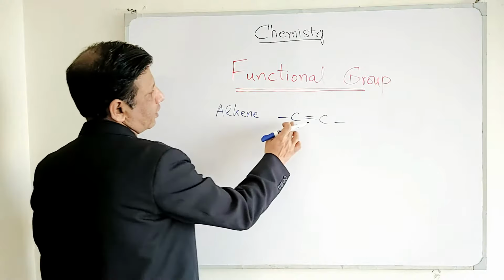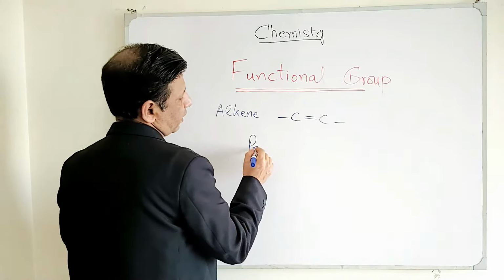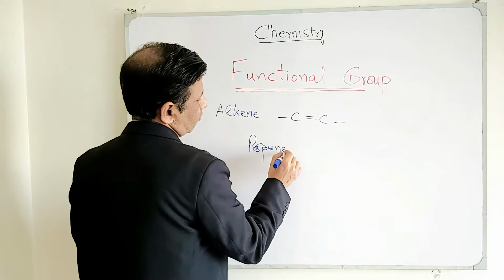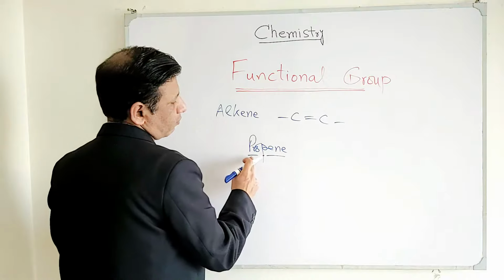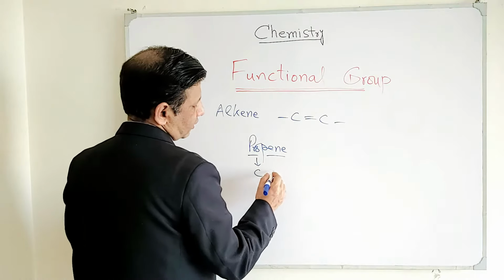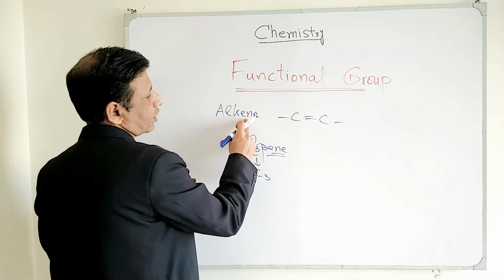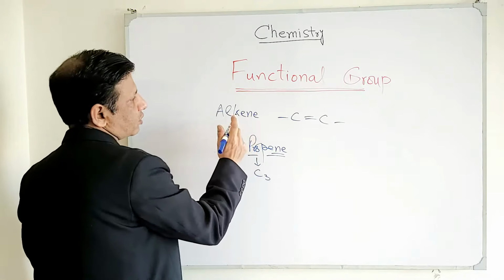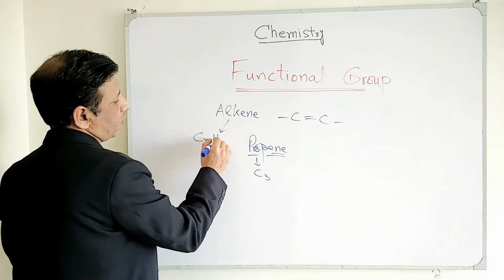So when we write the formula of 1-propene, first of all we need to write its chemical formula. Prop stands for 3, C3, and ene shows the alkene family to which it belongs, and the general formula for the alkene family is CnH2n.